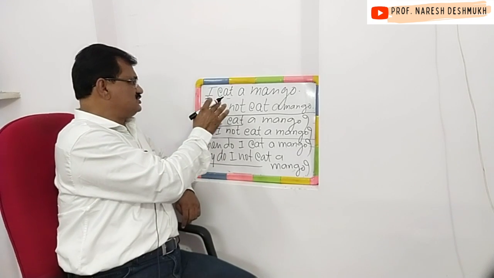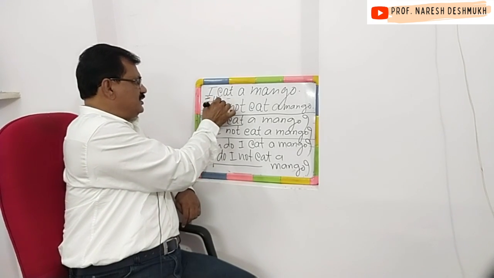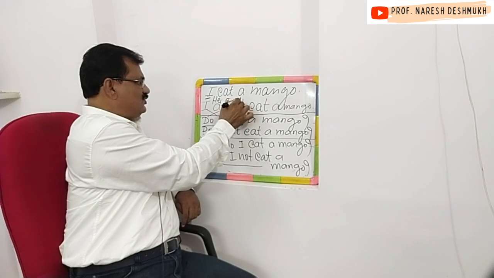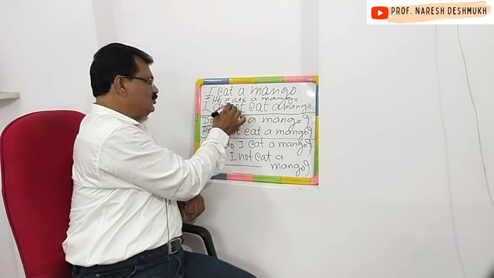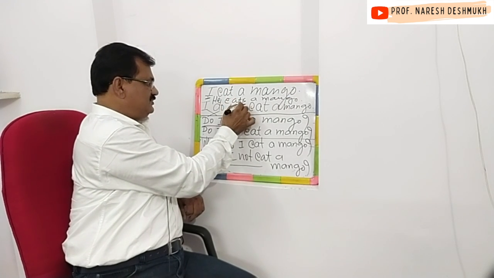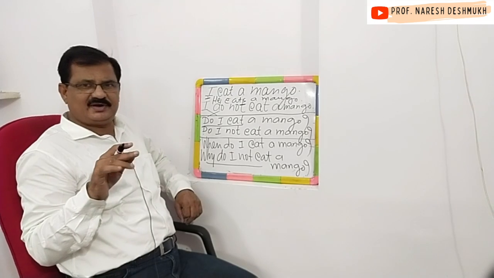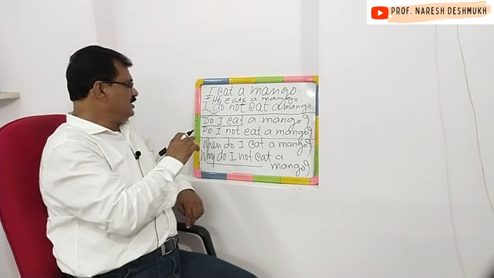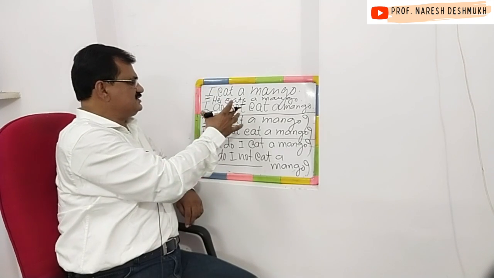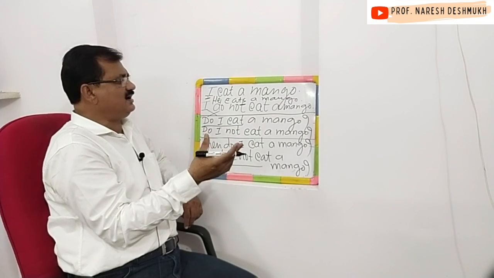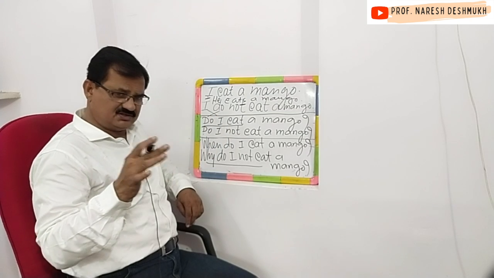And suppose I use he, he eats a mango. तो आंबा खातो. So you will have to use does in place of do. Okay, this point should be noted. So in this way we have learned 6 sentences, and with the help of the 6 sentences you will definitely understand what the simple present tense is.